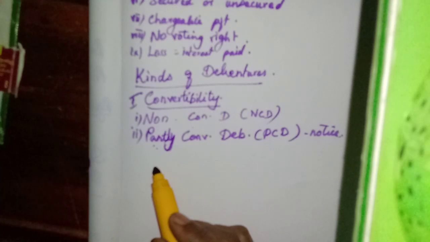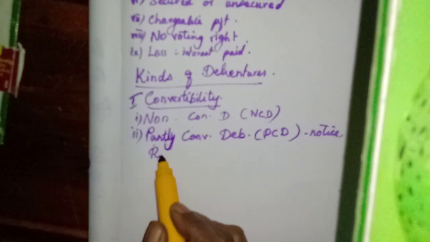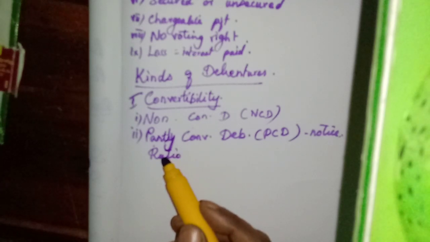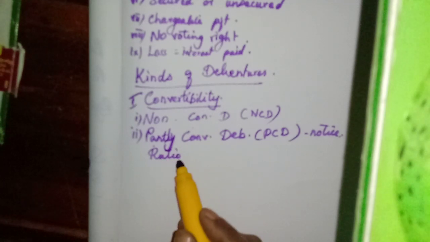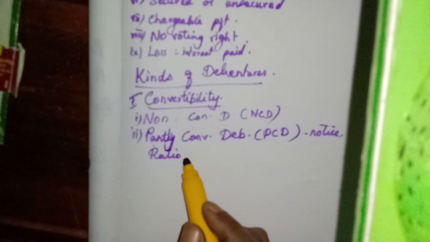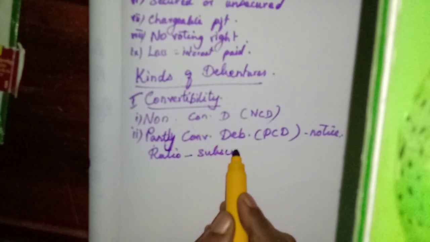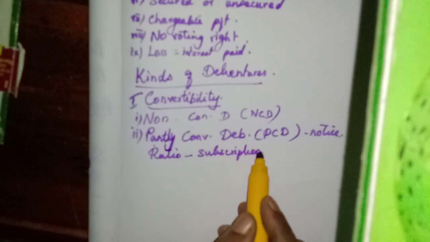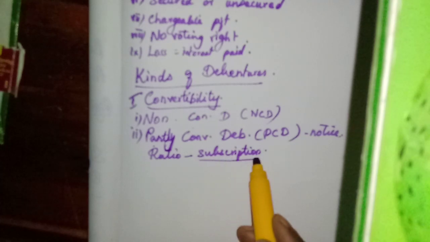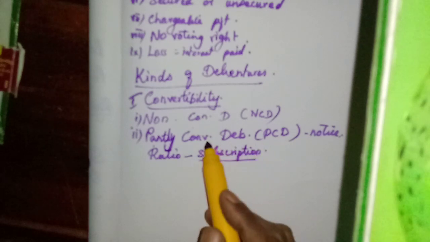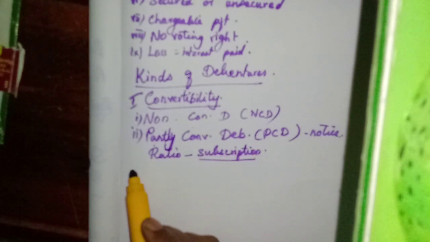The ratio of conversion, how much percentage can be converted at what time, will be decided at the time of subscription, at the time of issue itself.